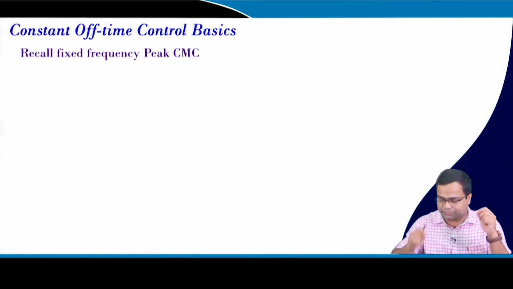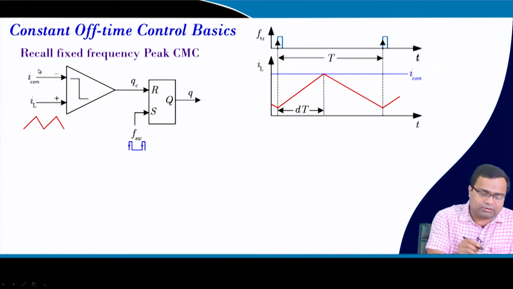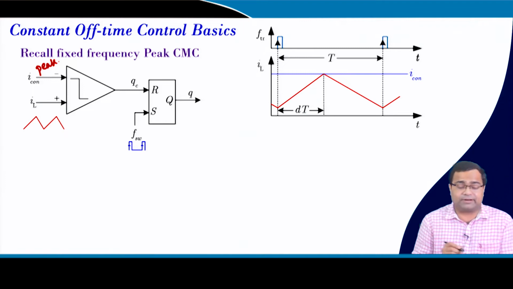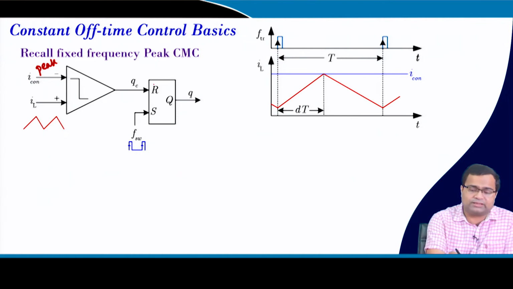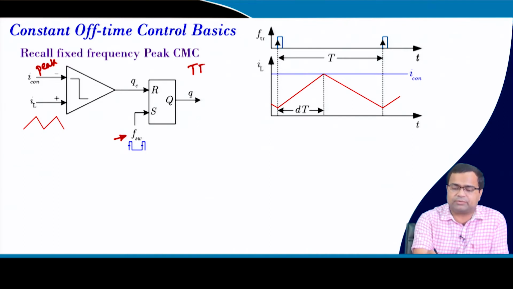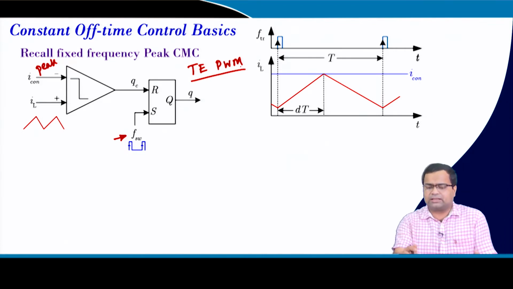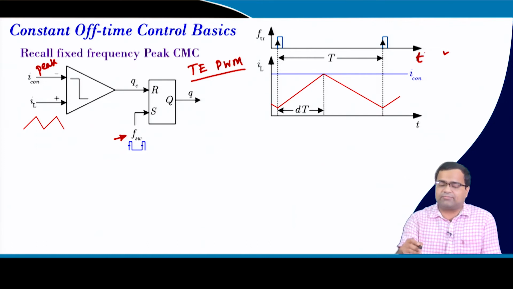If we go to constant off-time control basics, we will first recall our fixed frequency peak current mode control. In fixed frequency peak current mode control, we have a control current, and this is our peak current reference. The inductor current is compared with the peak current, and then the comparator output is used to turn off the switch through the reset of the latch circuit, and the turn on happens by the switching clock. This is trailing edge PWM, that we have studied, under fixed frequency control. And this is the waveform under peak current mode control, where here we have a trigger pulse.